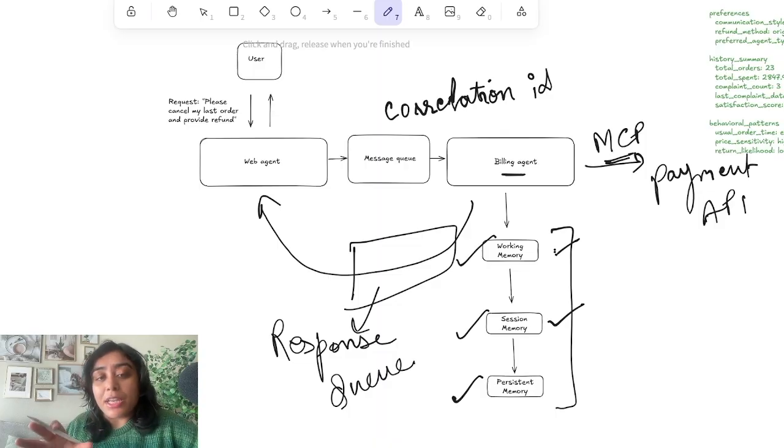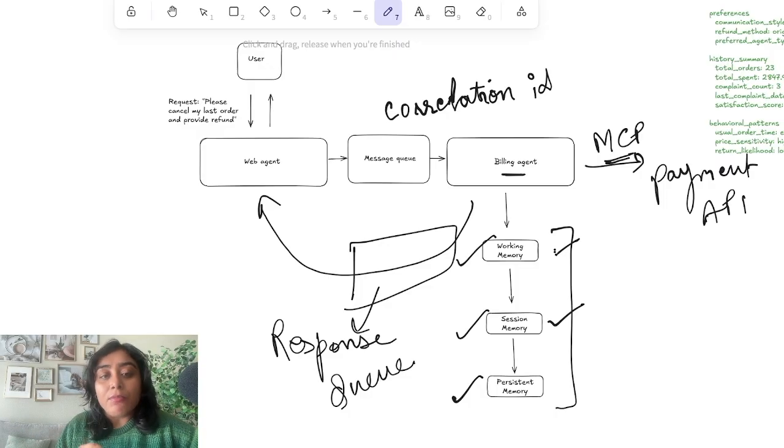Here there is a separation of specialization or duties between the two agents. Although both web agent and billing agent have access to the message queues or the response queues, they have access to all 3 types of memory: working memory for each agent, session memory, persistent memory.